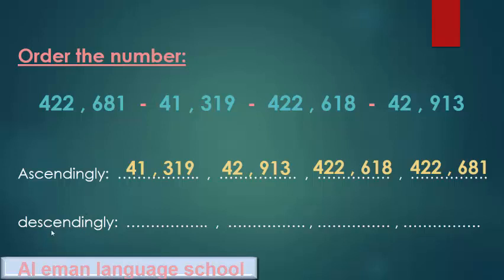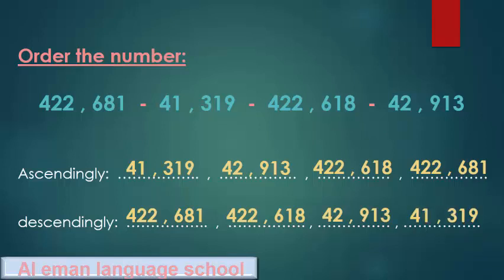Descendingly, it's from the greatest to the smallest. Which number has the greatest digits? Yes, we have 422,681 and 422,618. Which is bigger? It's 422,681 and then 422,618. And which is bigger, 41 or 42? It's 42. So the next number is 42,913 and finally 41,319.